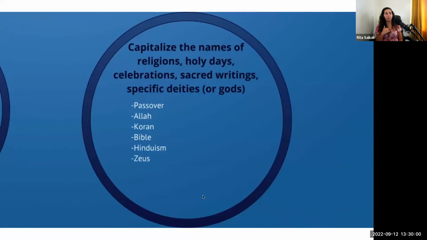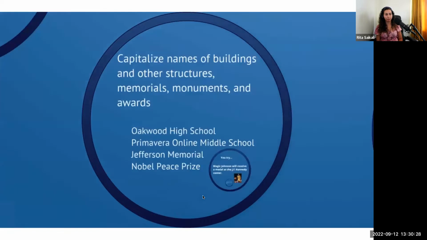Sorry, on the presentation it says Quran, right? So the Q is capitalized. Bible, the B is capitalized. Hinduism is a religion, so the H is capitalized. Zeus, even though it's Greek mythology, it's still considered a deity, at least in literature terms. So the Z in Zeus is capitalized.